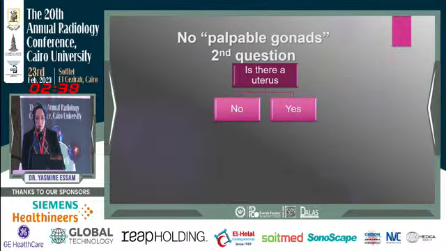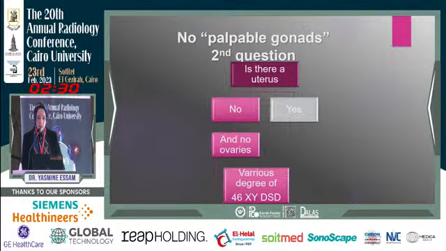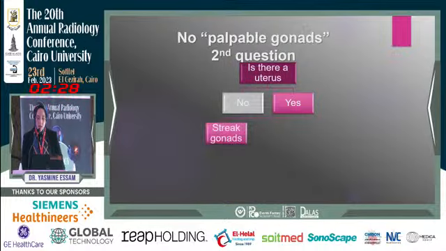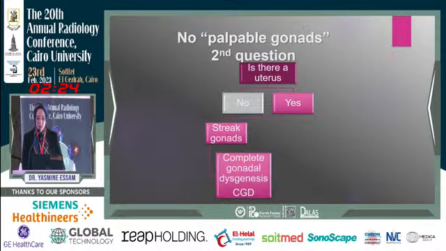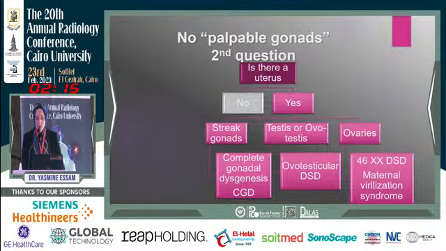If the answer of our first question is no, we don't have palpable gonads or proper testicular tissue, we have to jump to the second question: do we have a uterus? If the answer is no and we have no ovaries, this is again various degrees of 46 XY DSD. If the answer is yes and we have streak gonads instead, this is called complete gonadal dysgenesis. If we have testes or ovotestes, this is called ovotesticular DSD. And if we have ovaries, this is called 46 XX DSD, which is a maternal virilization syndrome.